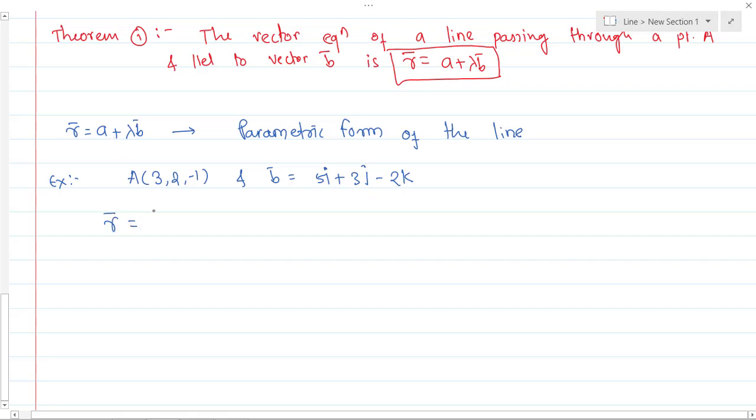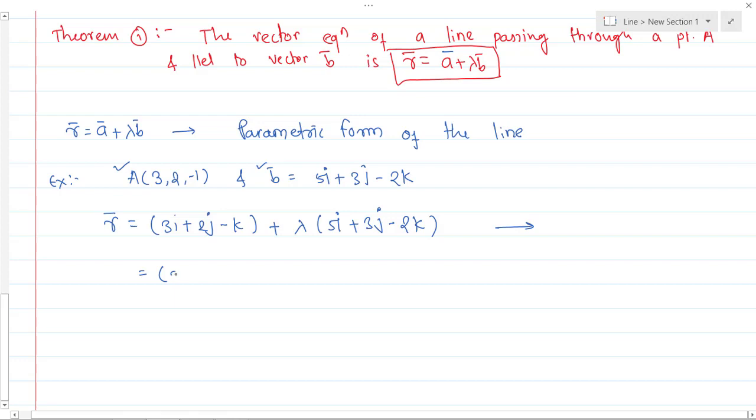So r bar is equal to what? We will have a. This a is the position vector of your line, so this is actually a bar. a bar is 3i plus 2j minus k, plus lambda into 5i plus 3j minus 2k. This is the required equation of the line, which is passing through point a and is parallel to vector b bar.